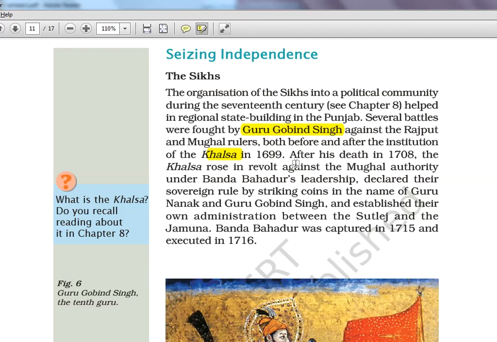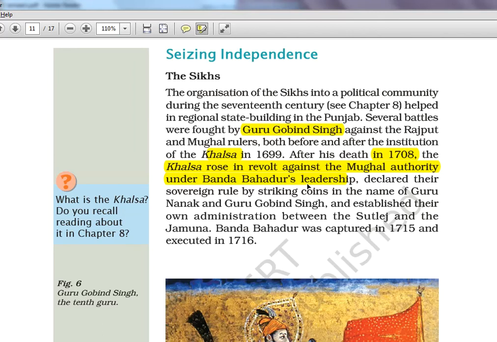Okay, somewhere. So now he died. Guru Gobind Singh died, 1708. Khalsa rose in revolt against the Mughal authority. So Khalsa is now going against Mughal itself. Earlier they were not going against Mughal authority, but now Mughals are very weak. So under Banda Bahadur's leadership, Banda Bahadur was kind of a disciple of Guru Gobind Singh, you can tell.